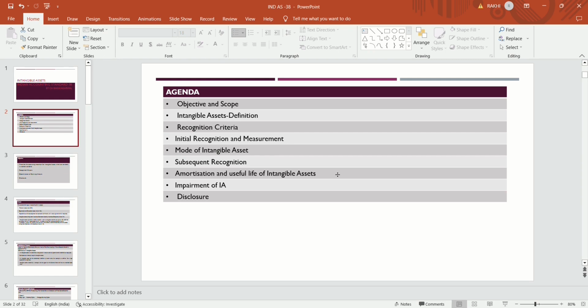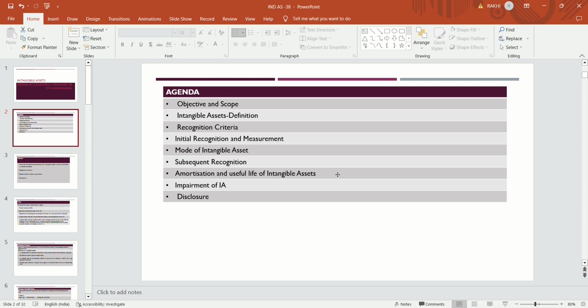Let me take the example of IBM and Siemens. These organizations are manufacturing SAP, so for them SAP is an inventory. But companies like MRF and Bajaj Auto are installing SAP in their organization to run the accounting system.